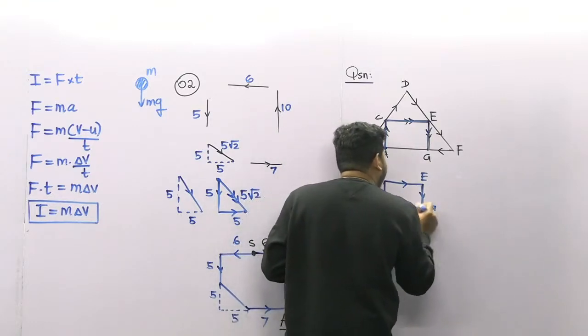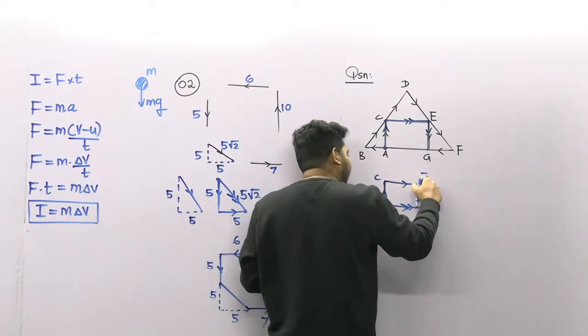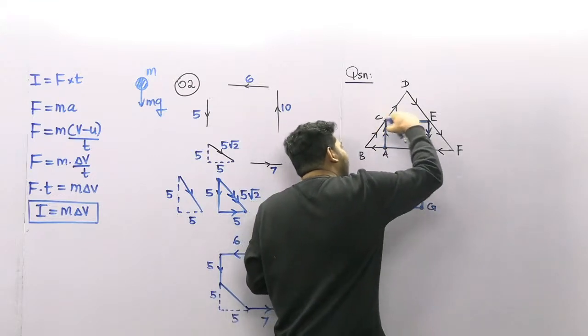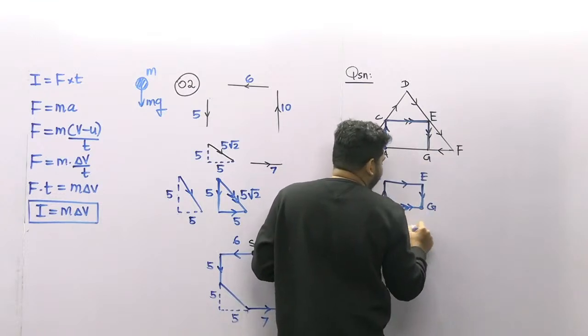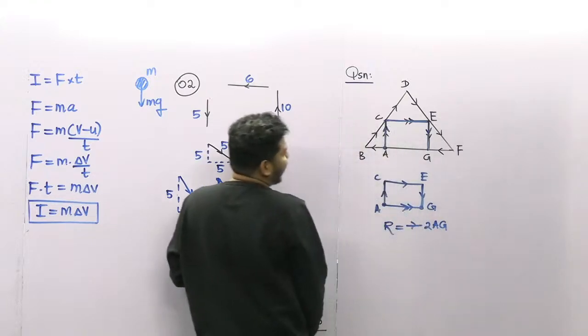From the starting to the ending point, we connect these. So the resultant for AC, CE, EG is AG here. So there are 2 AC, 2 CE, 2 EG. The resultant is 2AG.